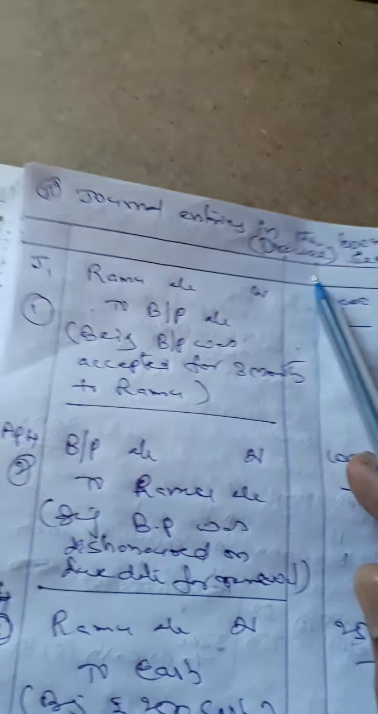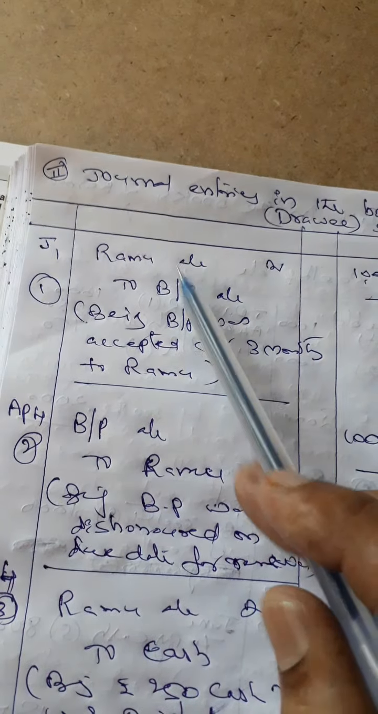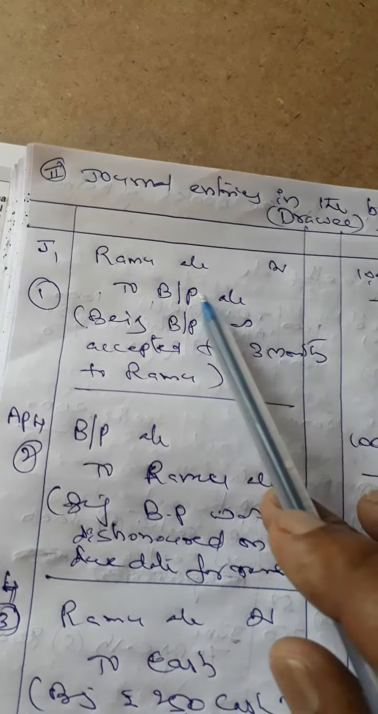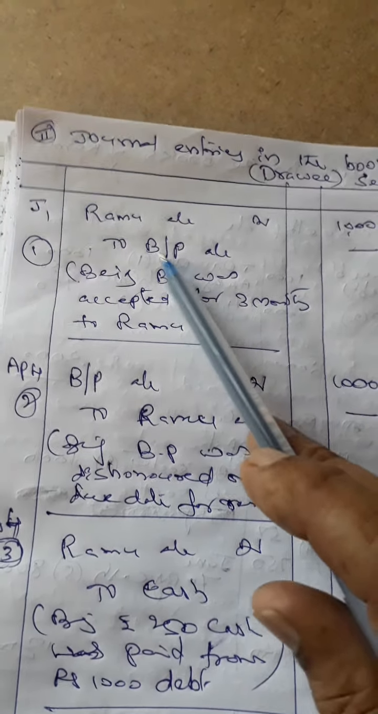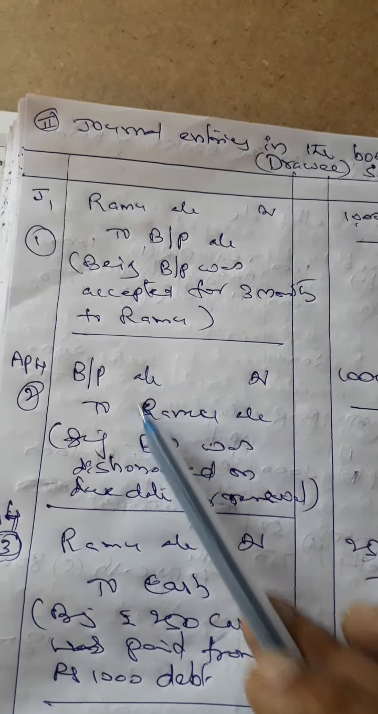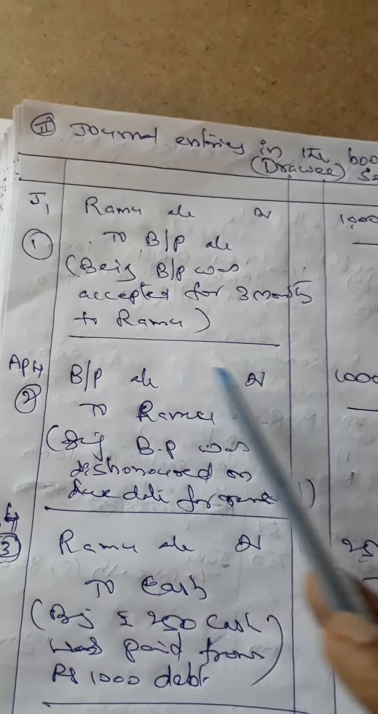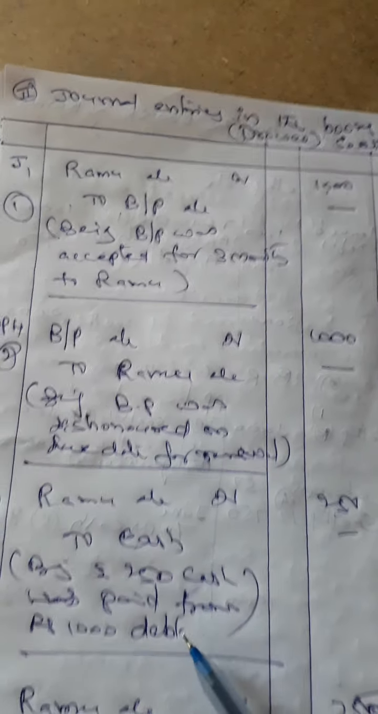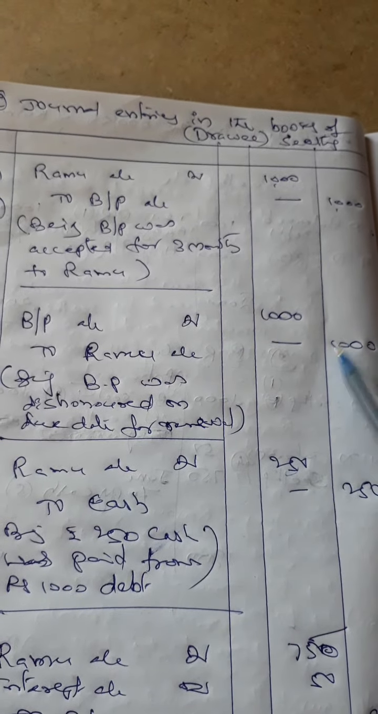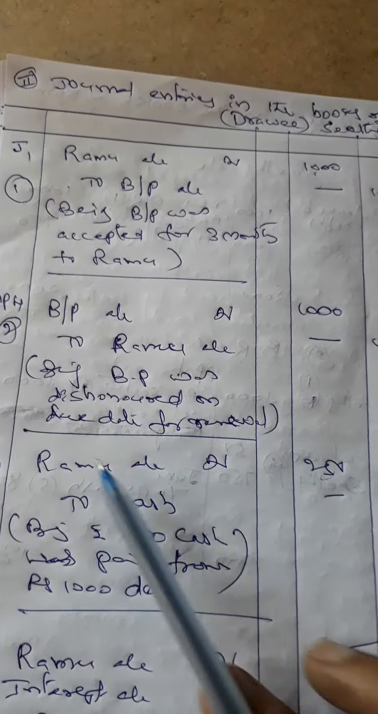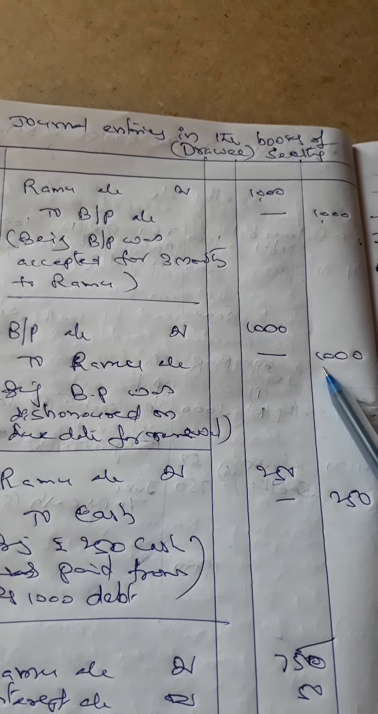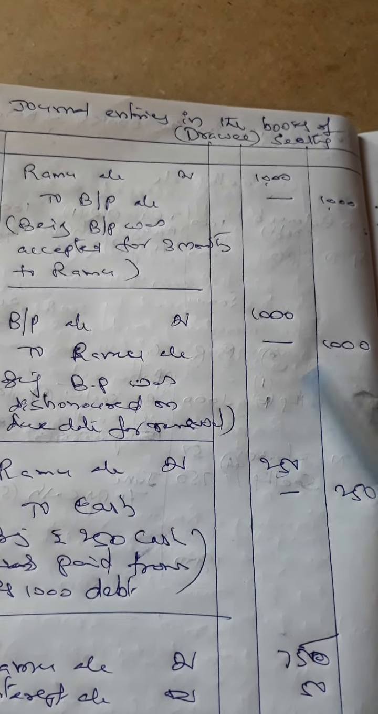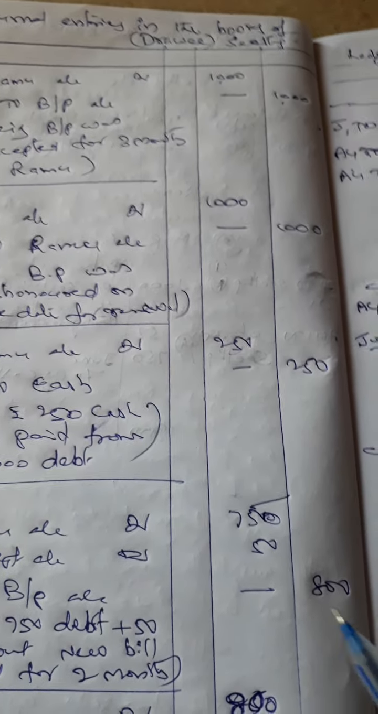Similarly, journal entries in the books of Sita. First, we are accepting one bill to Ramo. Debit the Ramo account, the receiver account, credit the bills payable account 1000. Now this bill is dishonored on the due date. So by reversing this, we pass the dishonor entry. Debit the bills payable account, credit the Ramo account 1000. Again, from this Ramo payable 1000, we are paying 250 cash. Debit the receiver account, credit the cash account 250. Actually, Ramo's debt is 1000, and from that we paid 250. The remaining payable is 750.